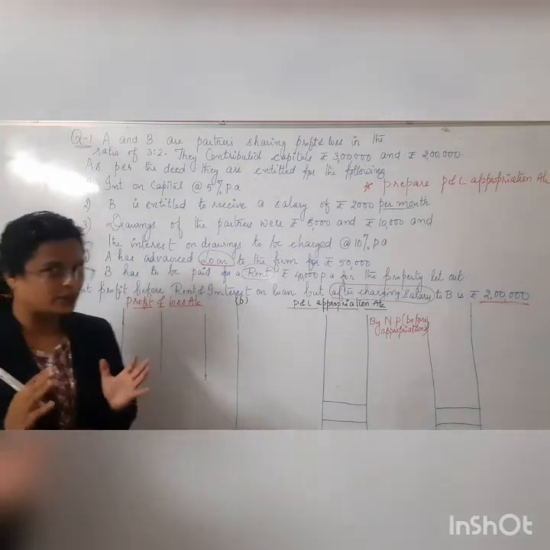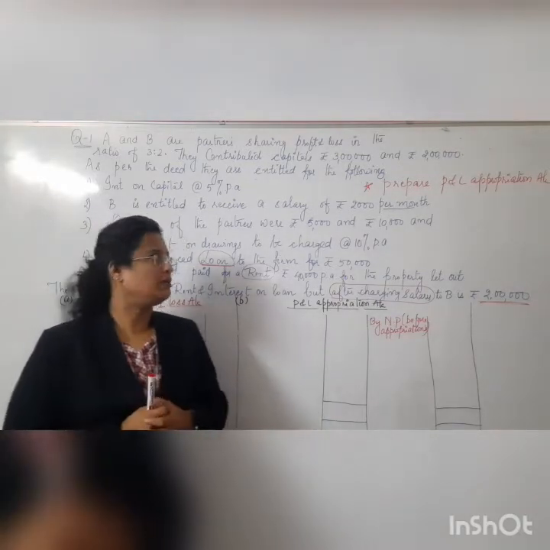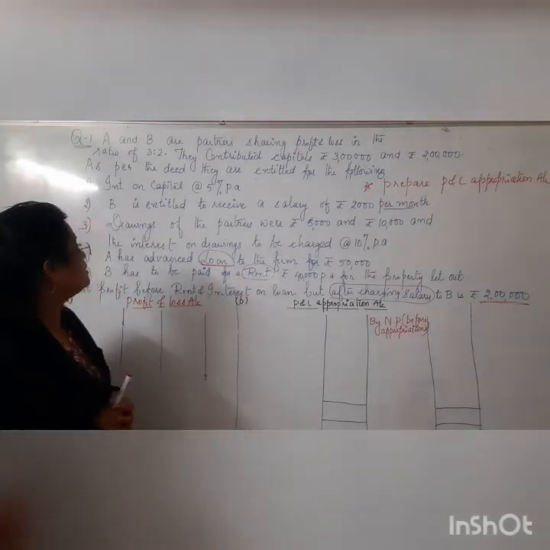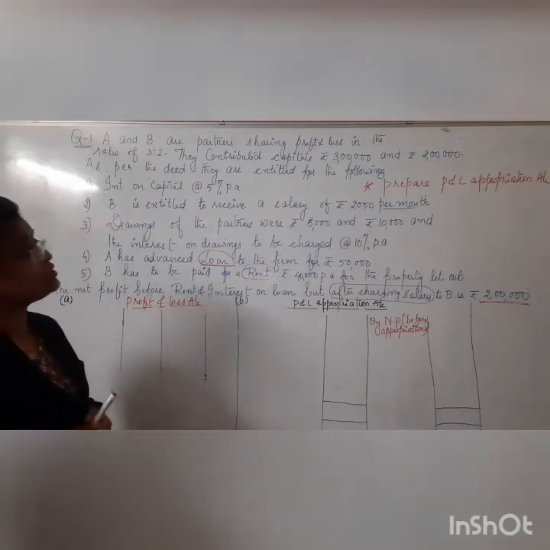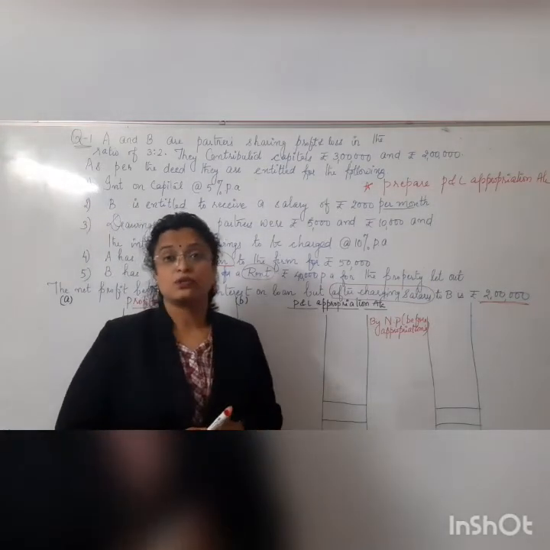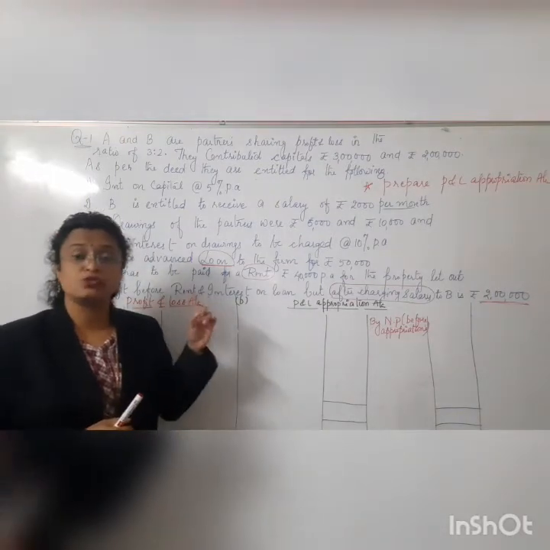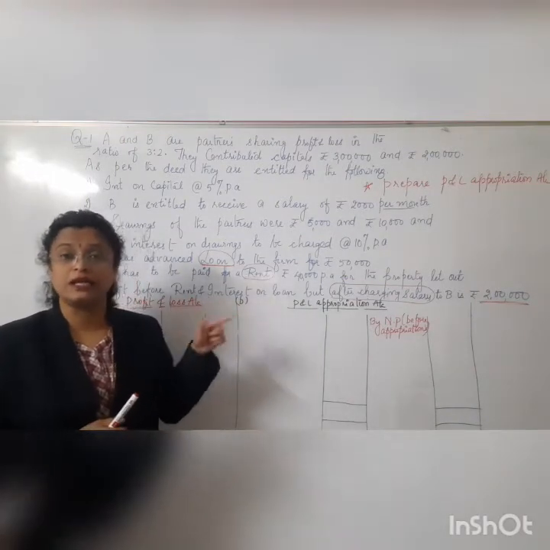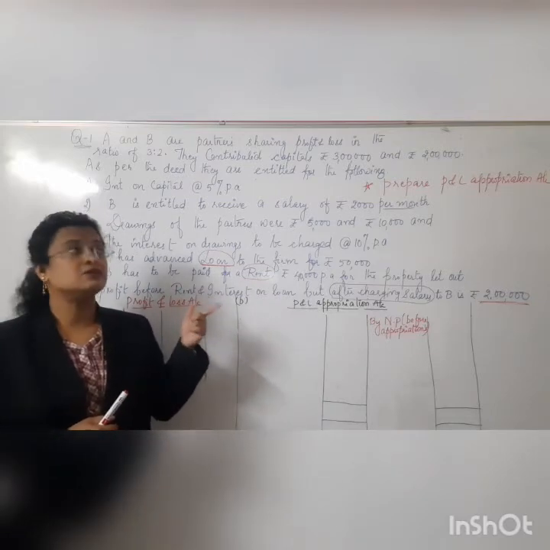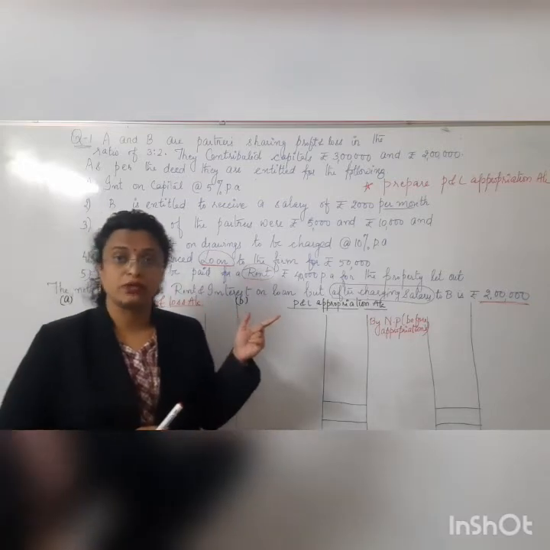Okay, the values which we are taking should be taken on a yearly basis. So here it's given that B is entitled to receive a salary of rupees 2,000 per month. So what is B's salary actually? It's going to be 24,000 per annum. On a yearly basis, B is supposed to receive 24,000 per annum.